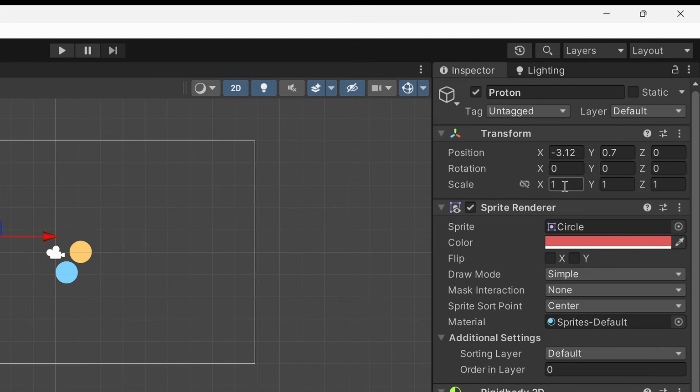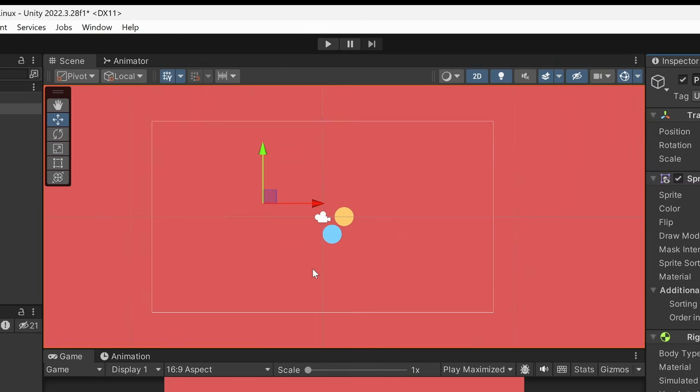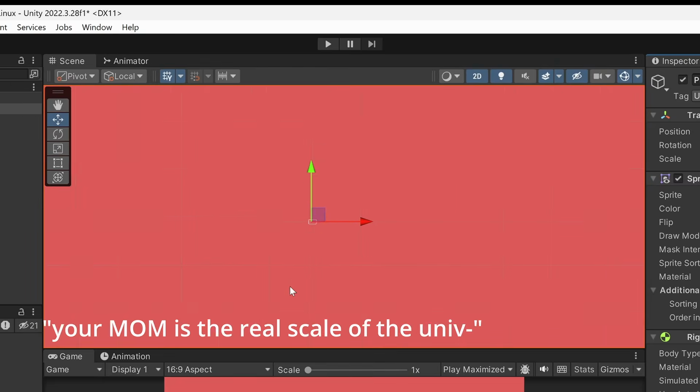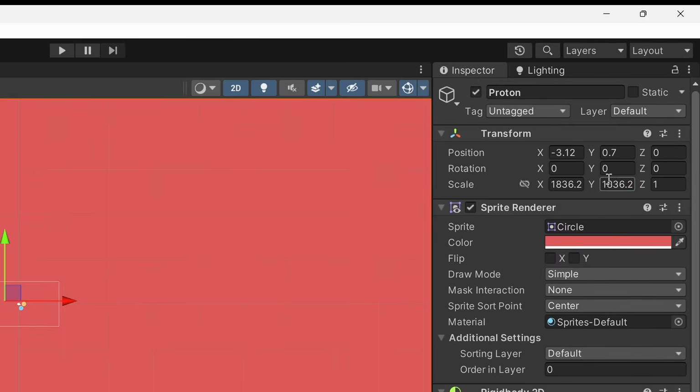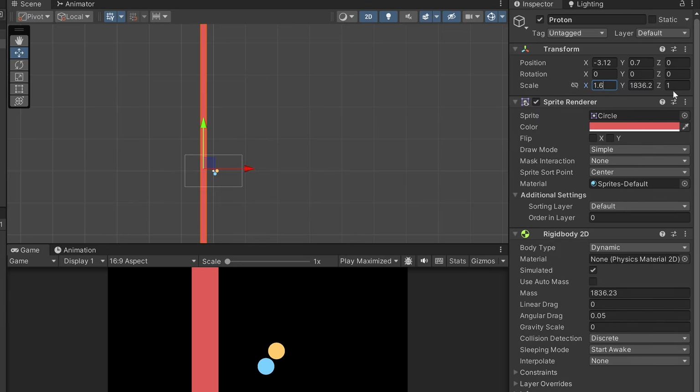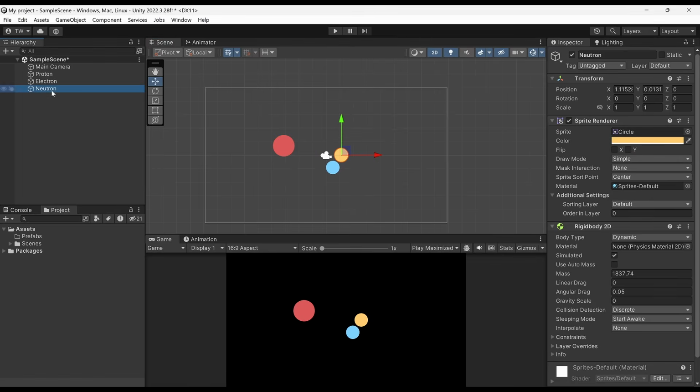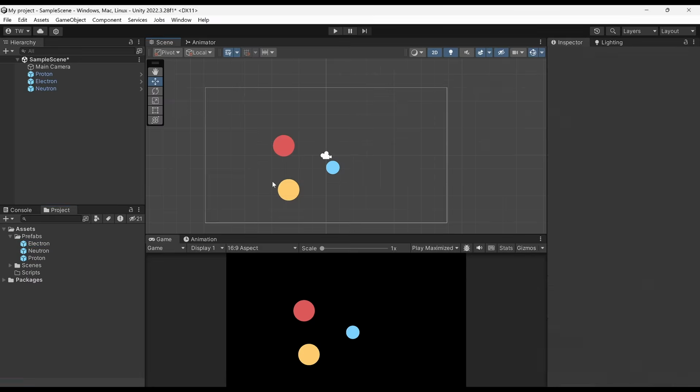If we make this 1836.23, I mean, that's just massive. This is the real scale of the universe, friends. Except it's not. It's actually much smaller. It's much more different than this. So we're just gonna go with something reasonable, honestly. We'll just do like 1.6. So it'll be bigger, but not too much bigger, because we actually need to be able to see these things move around. It almost looks like it's turning into a Google logo.